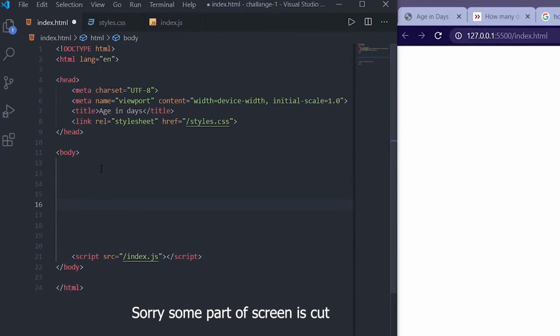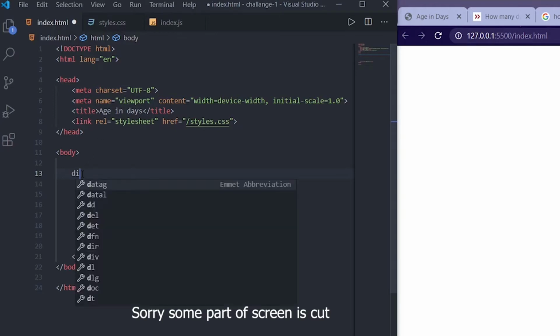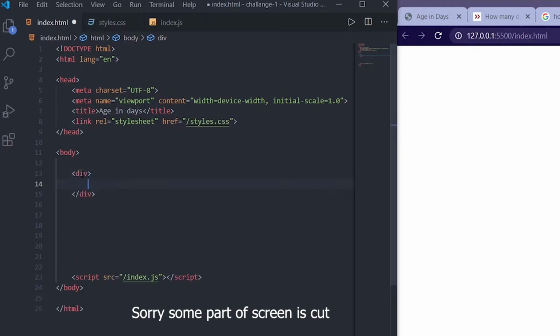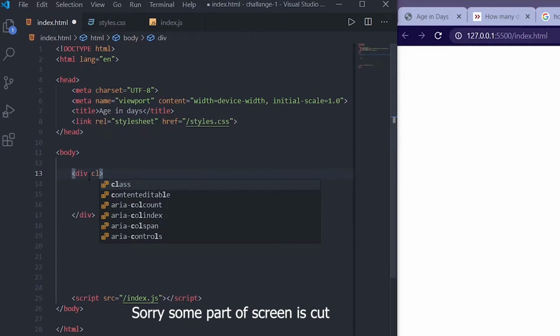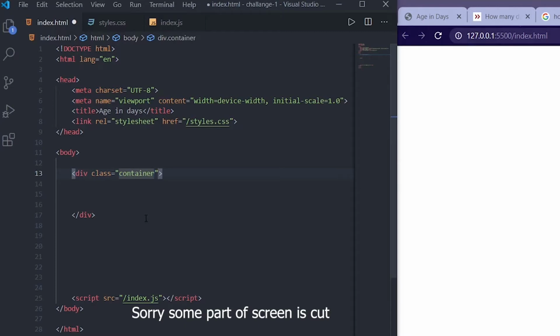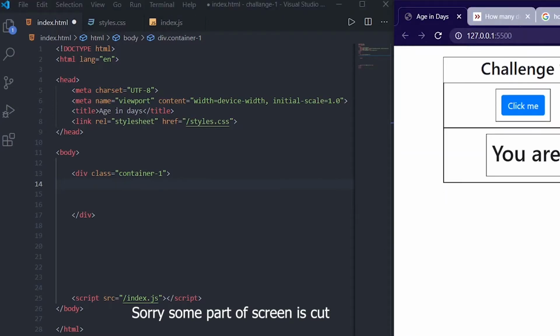What we will do is first totally make our HTML, then CSS, and then the JavaScript file. First I will make a div here, which is nothing but a box. This is our box one, and I will give this a class named container 1. As this is our challenge 1, I will name this container 1. This is our container one, the whole block.